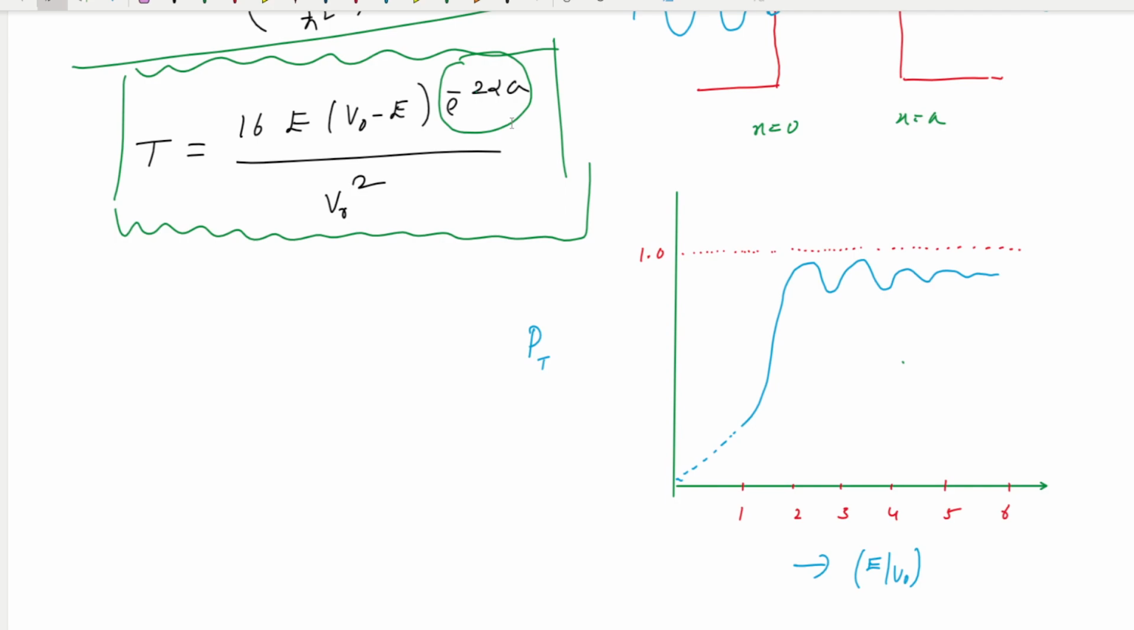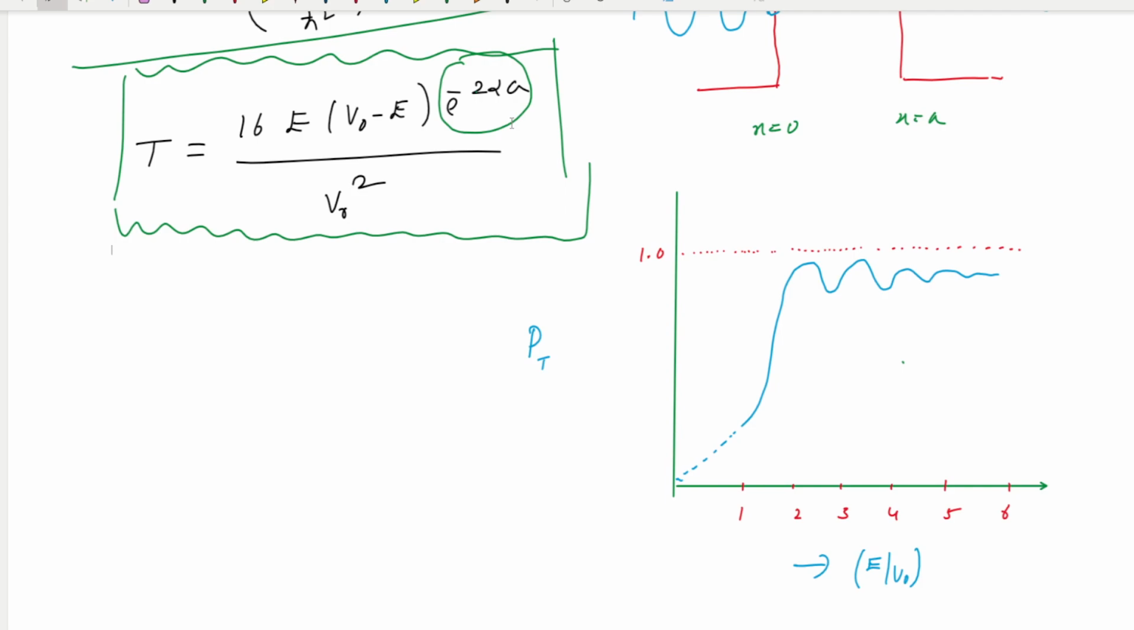Okay. So here in this portion, the dashed portion, this figure gives the transmission probability, where the particle energy is less than the height of the barrier. The transmittivity decreases monotonically as E decreases below V naught. This is referred to as tunneling through the barrier. Okay.